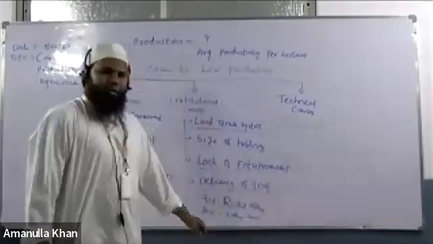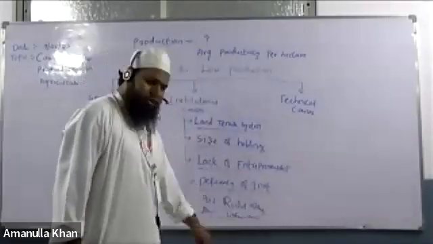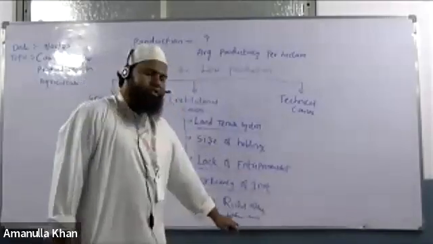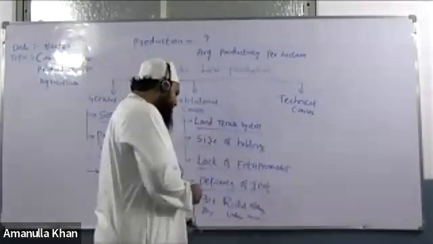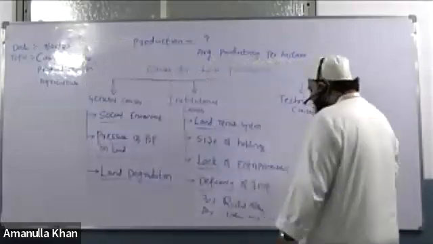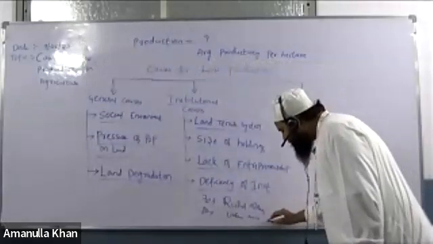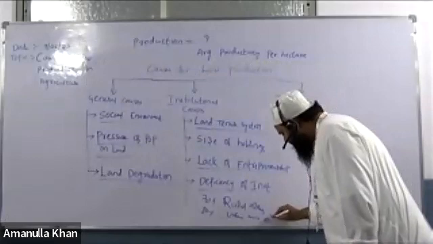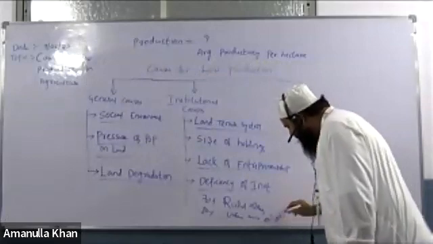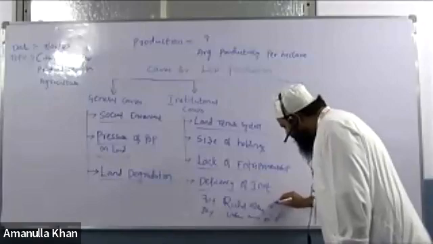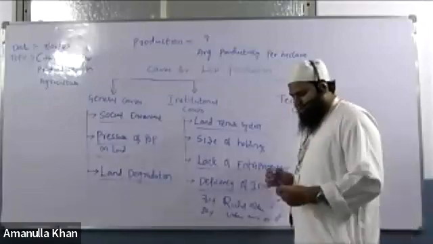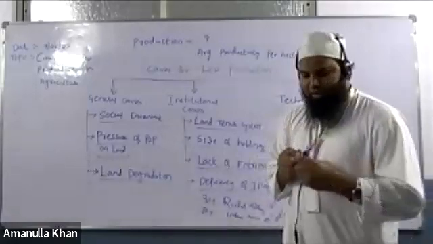But definitely, our 70% of investment is going into urban areas and our 30% of investment is going to rural areas. See, there is a huge gap between the investments.